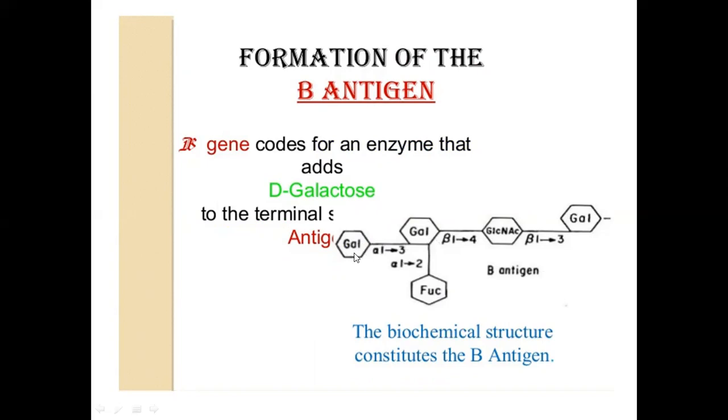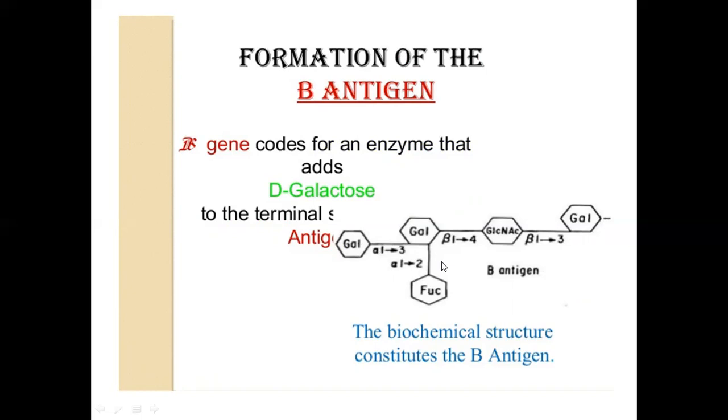So the adding of D-galactose to the terminal galactose to which fucose was attached will convert your H antigen to a B antigen. And this attachment is catalyzed by the enzyme galactosyl transferase. Okay. This is what is happening in an individual who is phenotype B.